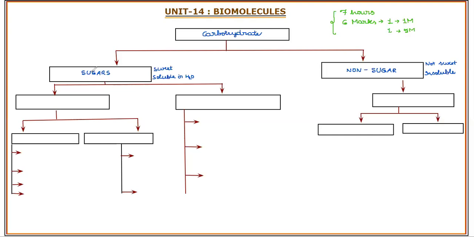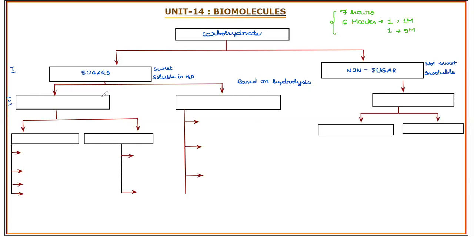Now, if we take sugars and non-sugars, they are classified based on the number of sugar units obtained on hydrolysis. The first level of classification is sugars and non-sugars, and at the second level, we classify carbohydrates based on their hydrolysis products.